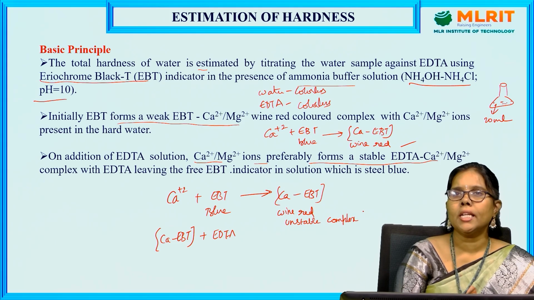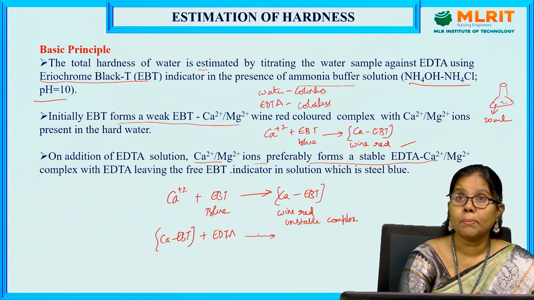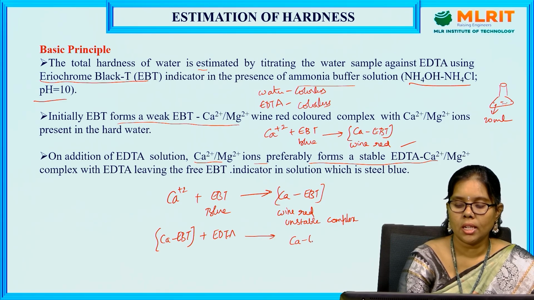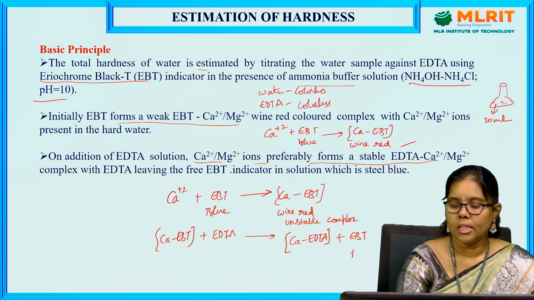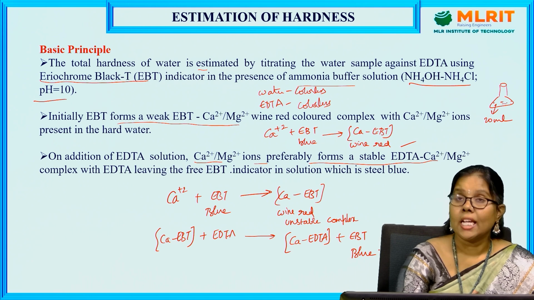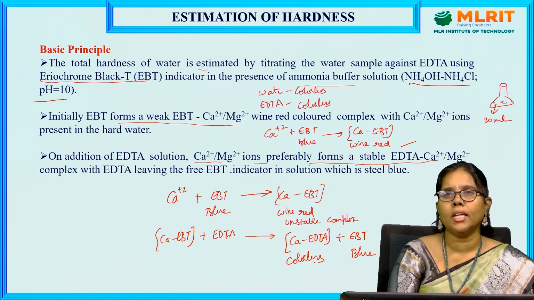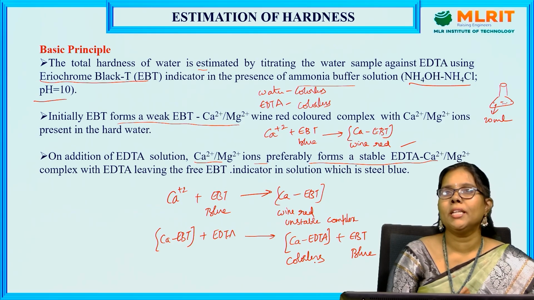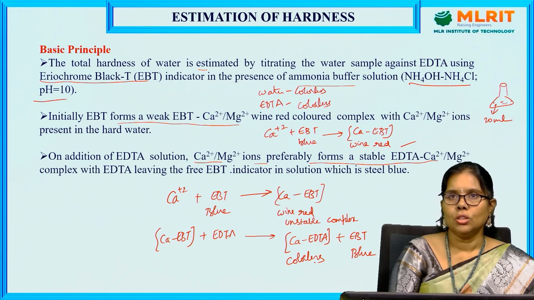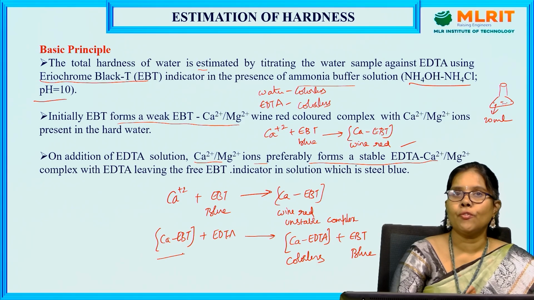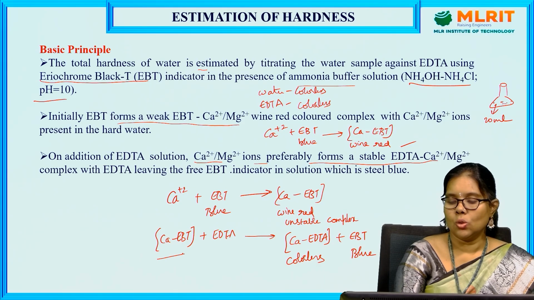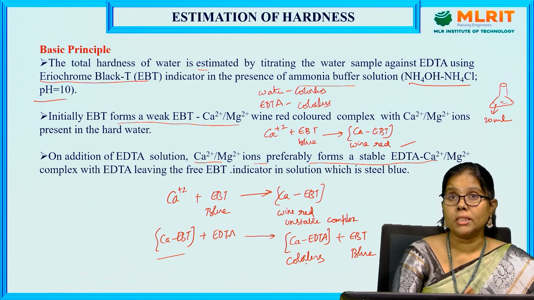When you add EDTA, the EBT separates out and the calcium EDTA complex forms. The EBT is separated out, and its color is blue. The calcium EDTA complex is colorless, because the reaction between calcium and EDTA gives a colorless product. So in the resulting solution you get the calcium EDTA complex and free EBT.